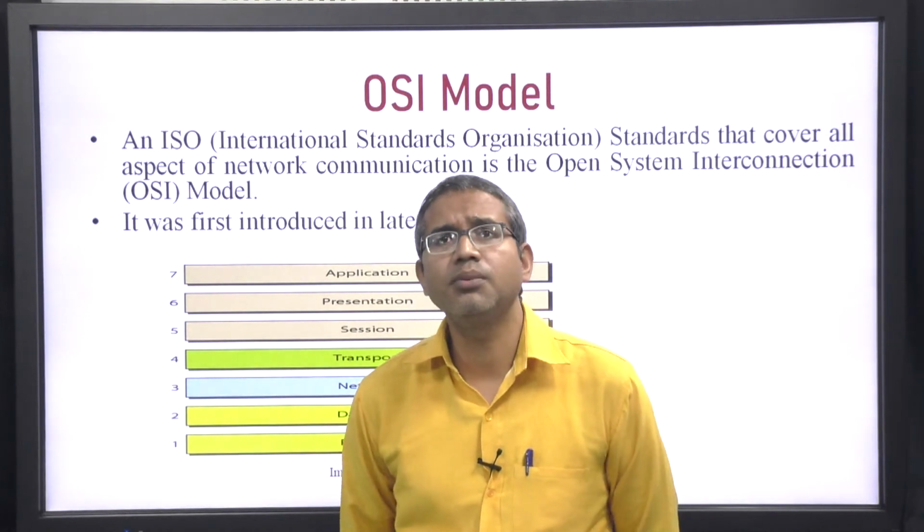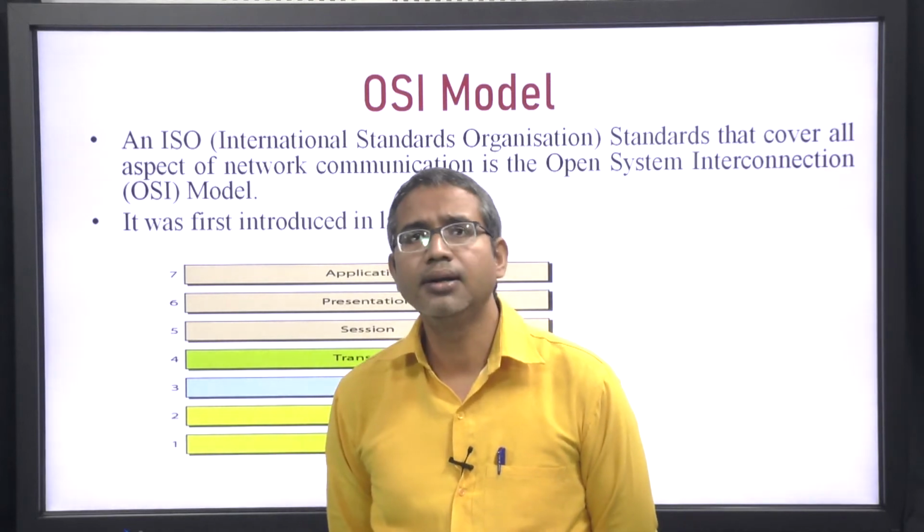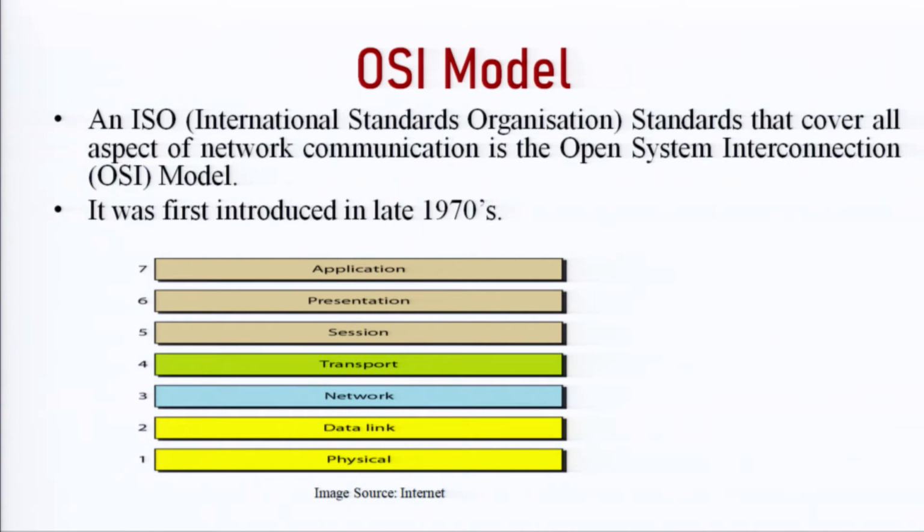So, in the OSI model, there are 7 layers: physical layer, data link layer, network layer, transport layer, session layer, presentation layer, and application layer. The transport layer is the fourth layer of the OSI model. The upper 3 layers, session, presentation, and application, are the higher OSI layers, and the lower 3 layers, physical, data link, and network, are the lower OSI layers. The transport layer works as a mediator between the upper and lower OSI layers.